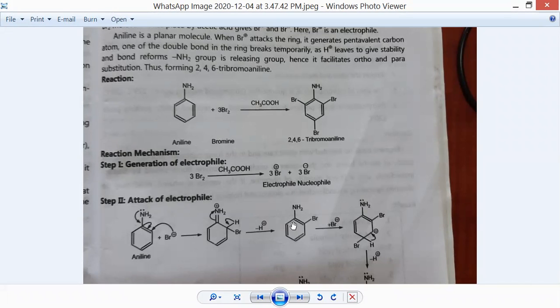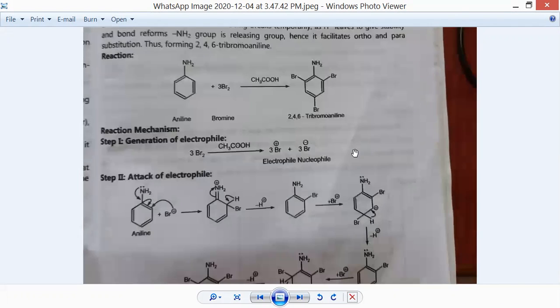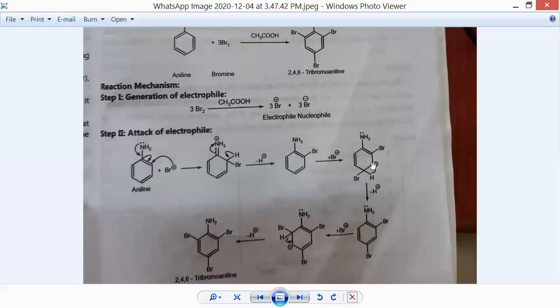Now this ortho-bromoaniline, or 2-bromoaniline, again undergoes the same type of reaction, that is bromination. Again, one more bromine electrophile will attack the ring. In the same manner, the double bond will be broken down, this carbon will carry a pentavalent charge, H plus ion leaves the ring, and bromine is substituted at the para position. So in this way, we have synthesized 2,4-dibromoaniline.